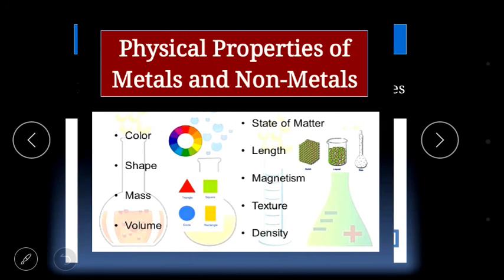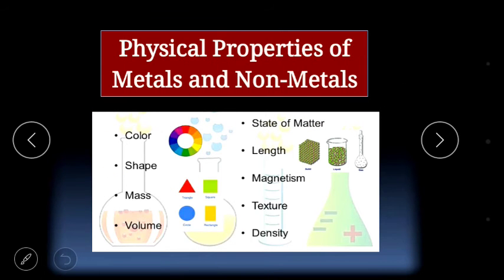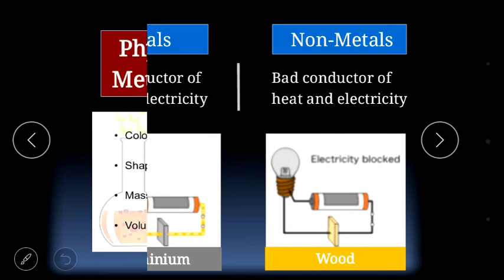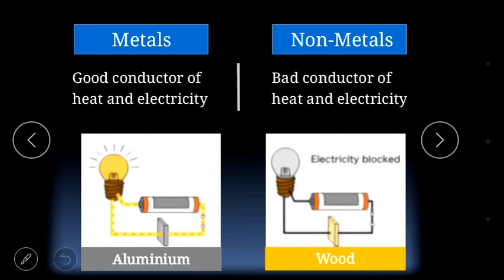Now we will see some physical properties of metals and non-metals. Basically metals are good conductor of heat and electricity, and non-metals are bad conductor of heat and electricity. It means that metals can pass heat and electricity. Flow of electricity and heat is possible from metals. On the other hand, flow of heat and electricity is not possible from any non-metal.